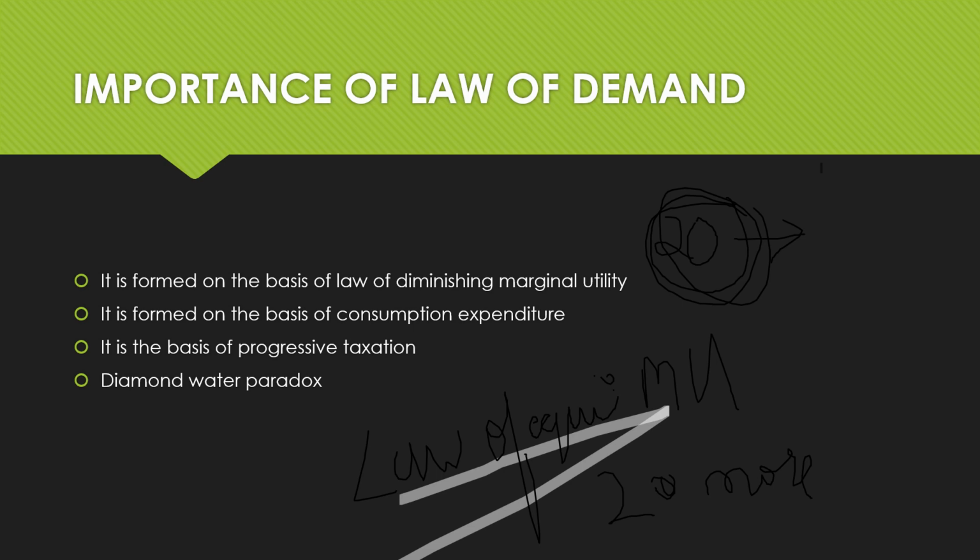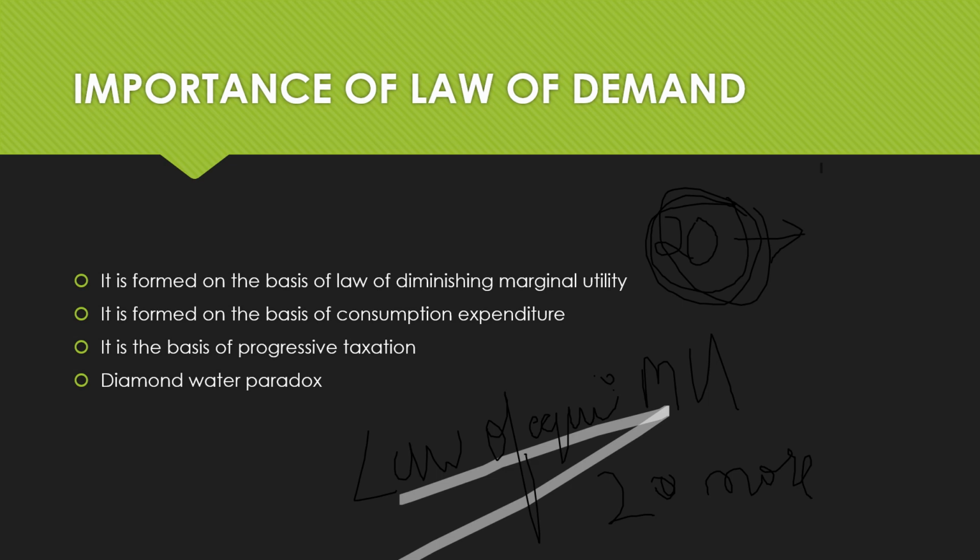The consumer cannot spend only on the commodity in question. He has to spend on other things. If the price is low, he would think of buying more of a particular commodity. But if the price is high, he'll think, okay, I have income, I need to spend it on my kids' education and other things also, so I can't spend my entire income on just this one commodity.